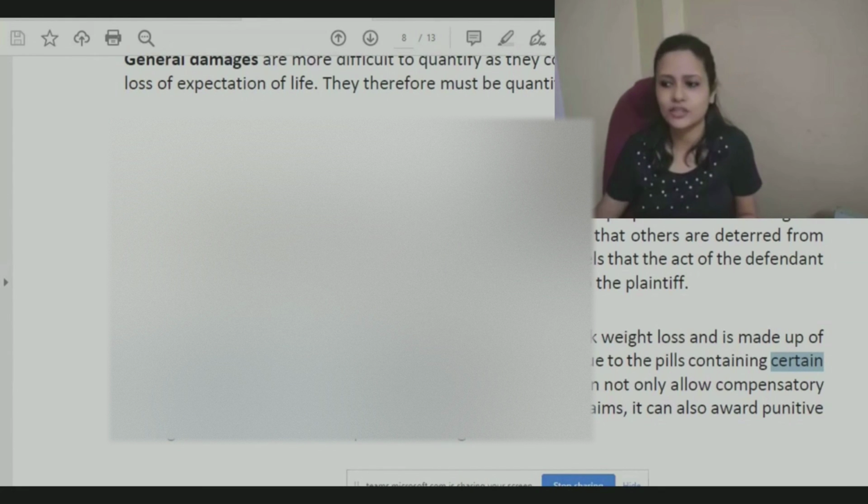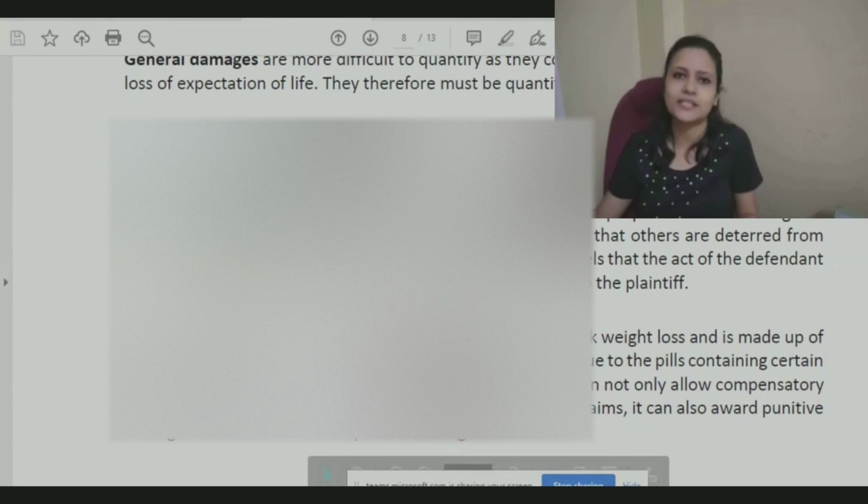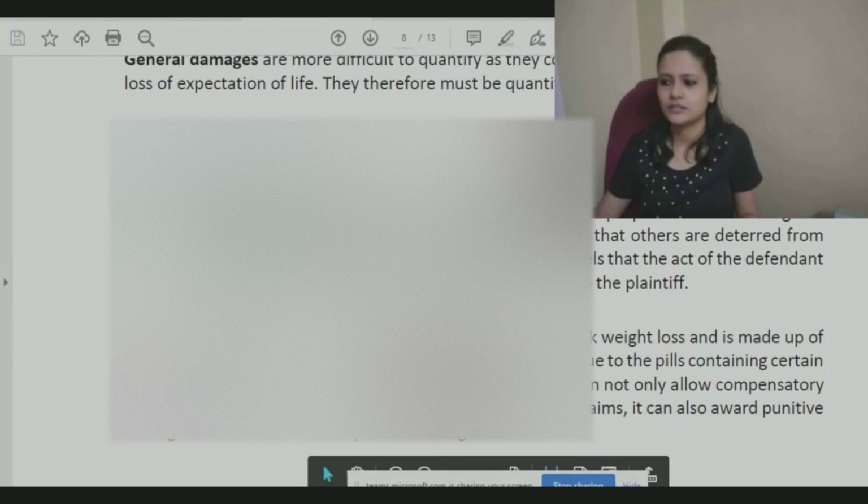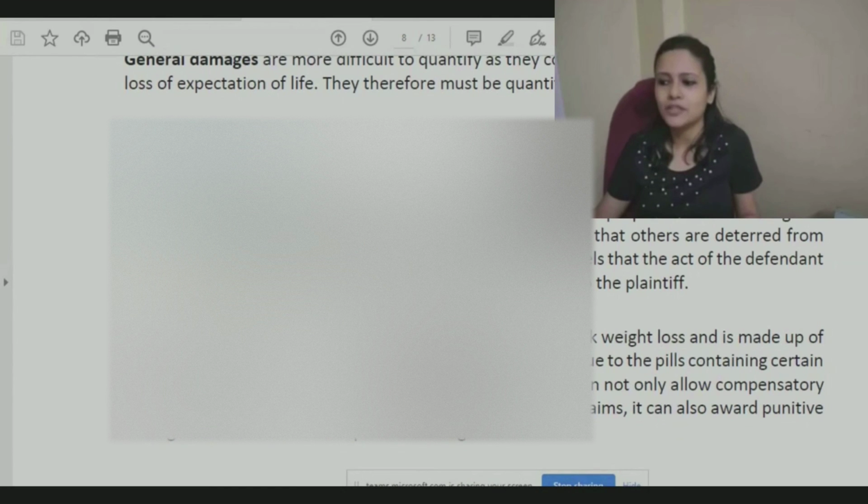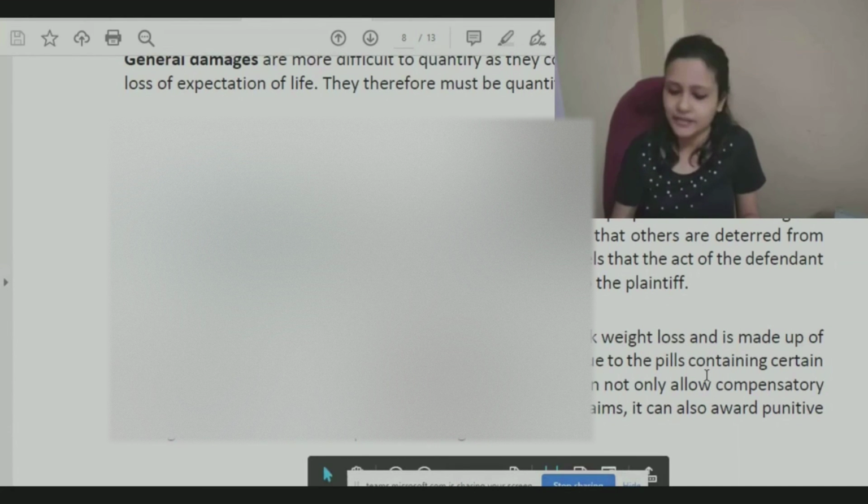So in such cases, court may even decide to impose punitive damages. Damages are also known as exemplary or punitive damages, where it is imposed to punish the defendant. The amount is higher.